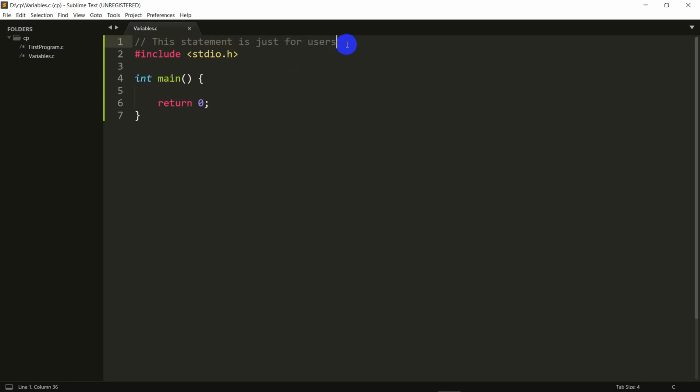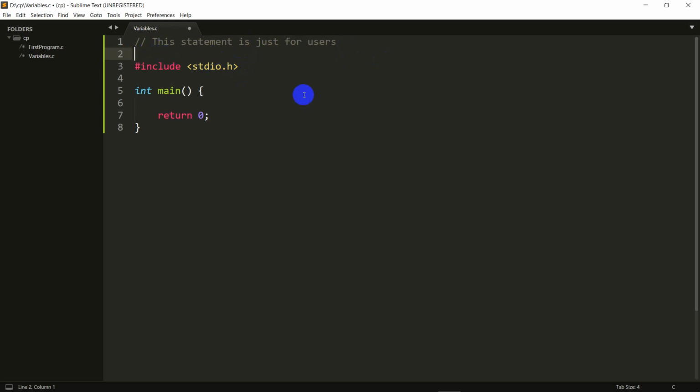So I can mention those things using a comment, and it's a very good practice to add comments. What I've written here is a single line comment, which means that whatever I write on the next line is no longer a comment, which I think is evident from the color of the text that Sublime Text is giving me.